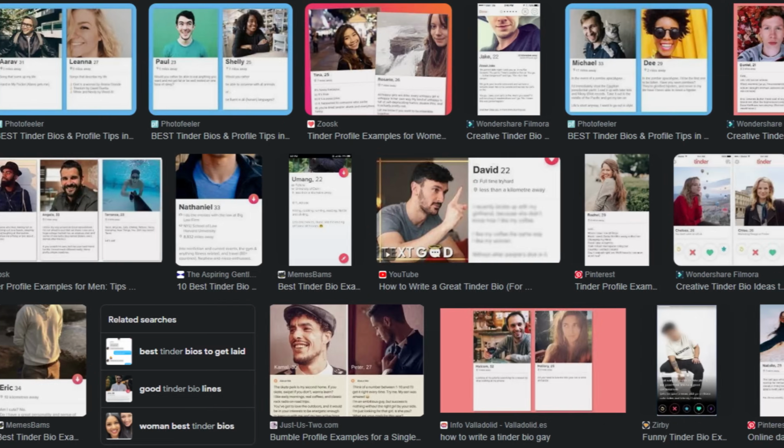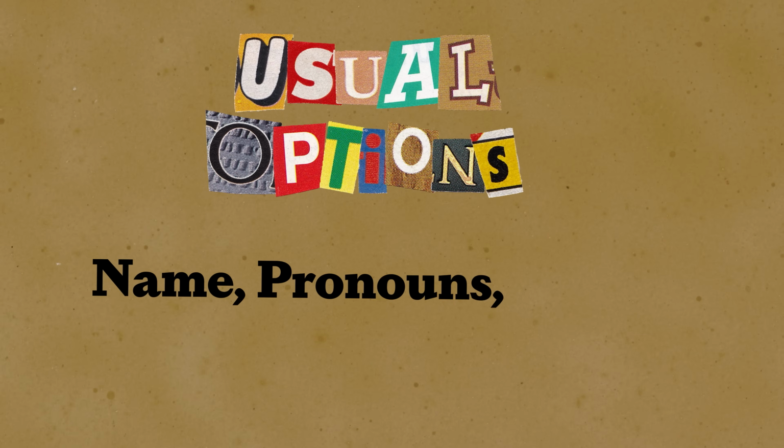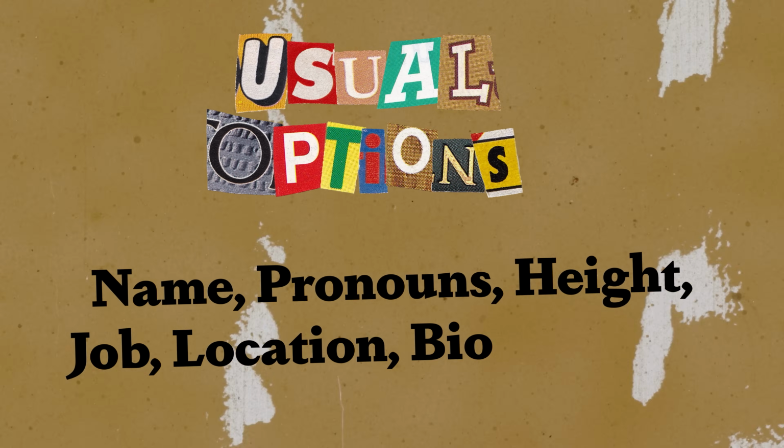So now we have to identify what should go on a profile. What does a horse have to advertise to the world to get a mate? After Googling what a Tinder bio looks like, I'm engaged here, folks. I'm not downloading that app. It looks like the options are name, pronouns, height, job, location, bio, pictures.